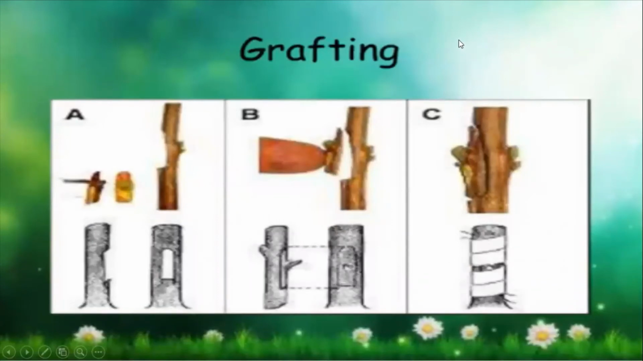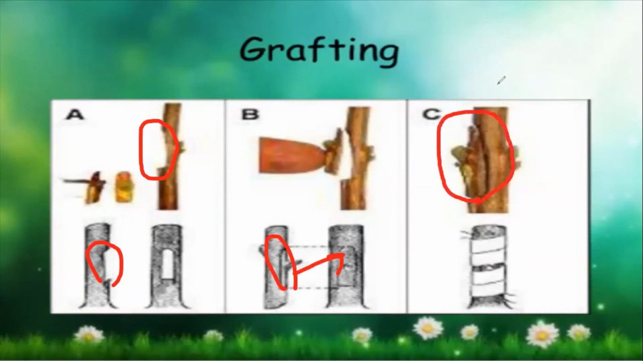So here what they have shown is there are two types of stems, and a small portion has been taken and grafted into the other one. Eventually, this portion that is taken and put over here will become part of this. So we do grafting in order to get a good variety.